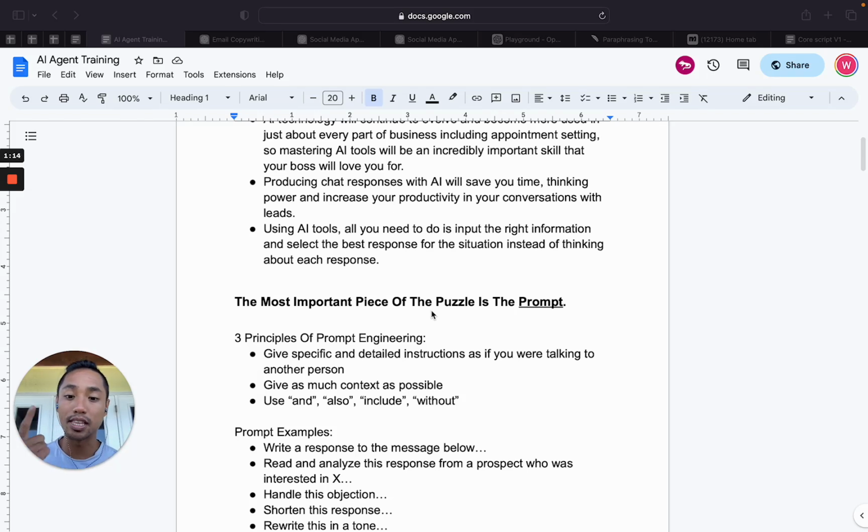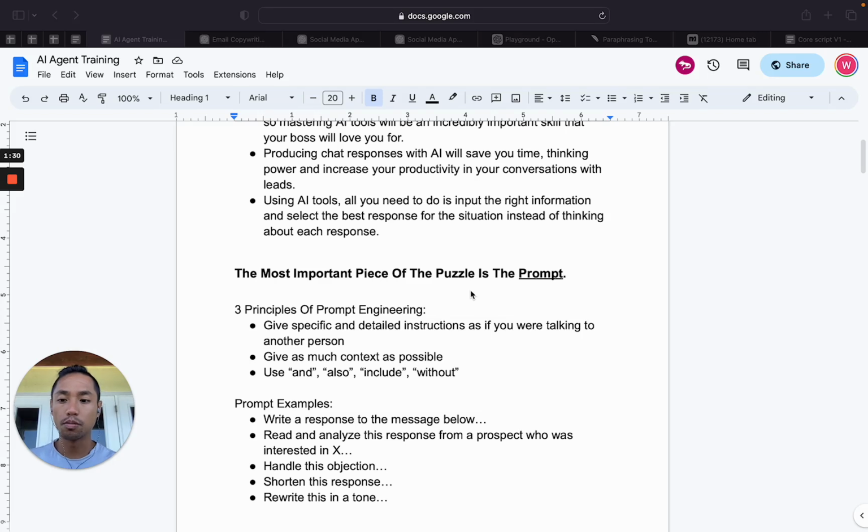Number one, you want to give specific and detailed instructions as if you were talking to another person, right? The AI is very intelligent, and if you talk to it like you're talking to a person, then it's going to give you very good responses. So this is going to be super important.